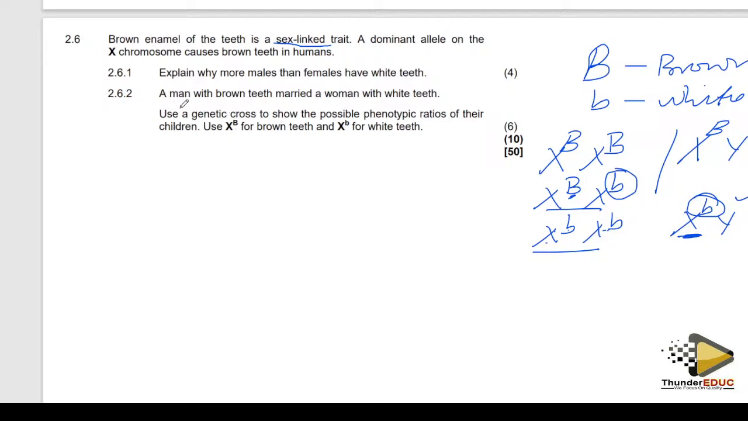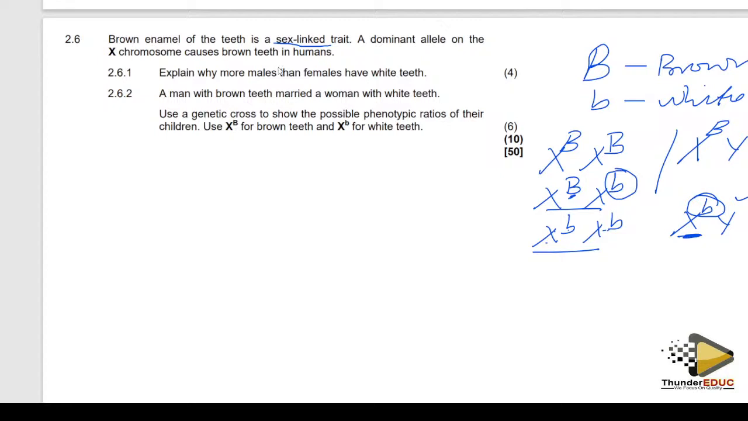Then they are saying that a man with brown teeth marries a lady with white teeth. Which kind of teeth do you want? You want brown teeth or you want white teeth? Okay. Use the genetic cross to show the possible genotypic ratio of their children.